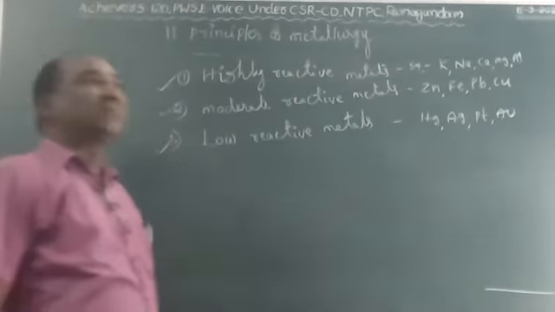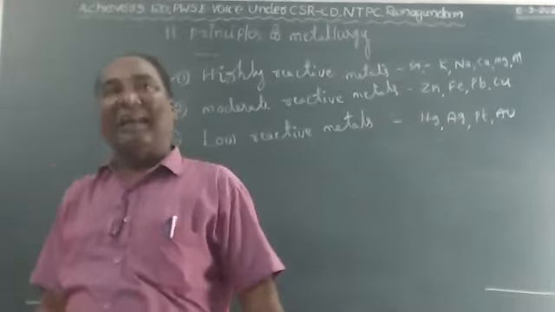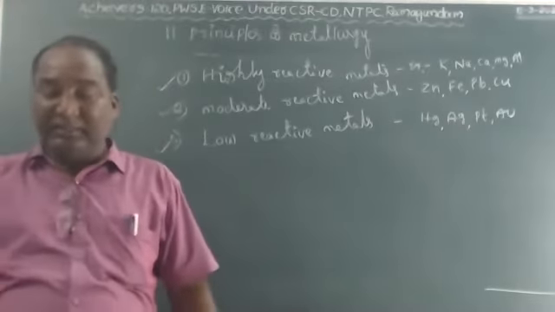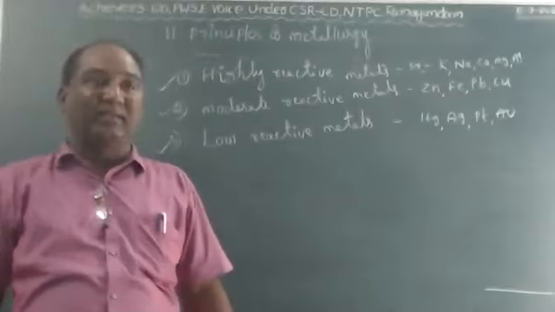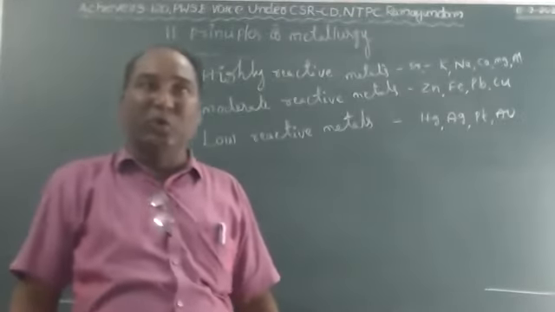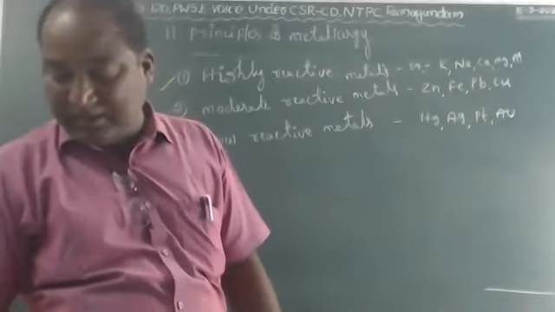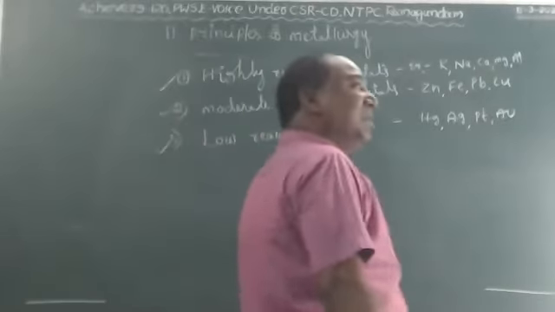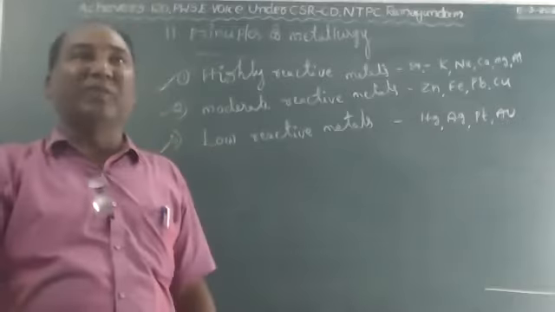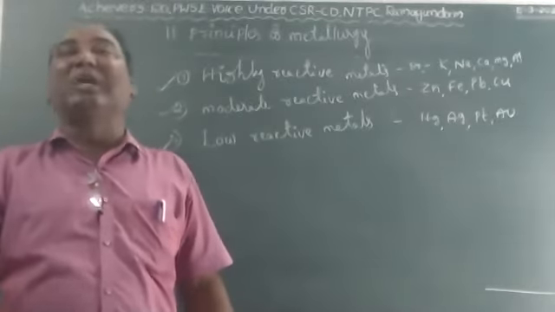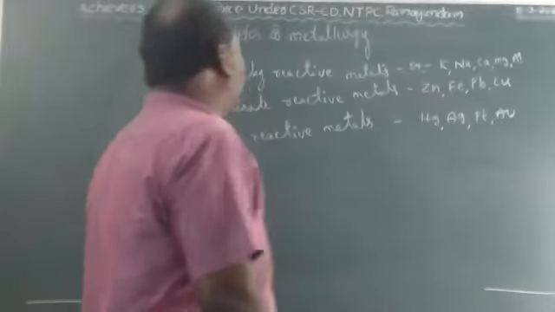Most of the metals are available in the form of oxides, sulfides, carbonates, and chlorides. That's why most of these metals belong to the 16th group, the Chalcogen family. Chalco means ore, and gen means produce. The metals which are produced from the ore belong to the Chalcogen family.